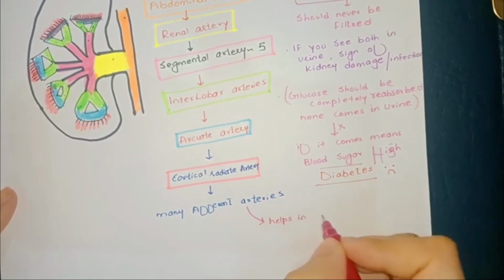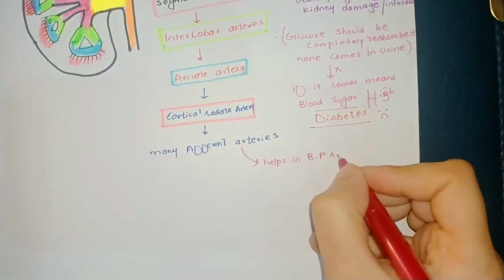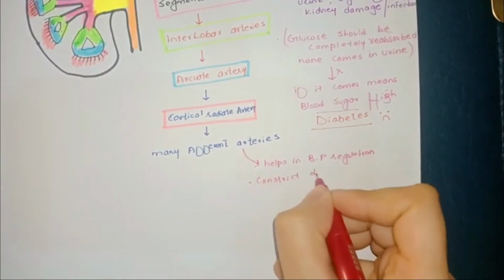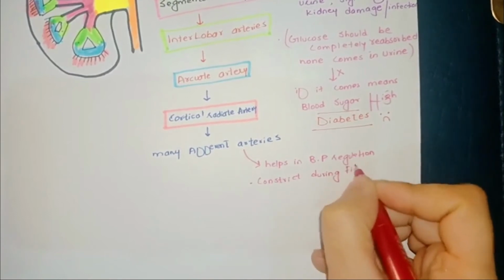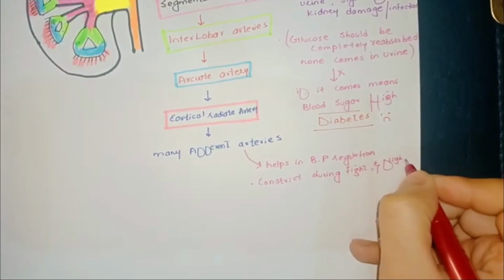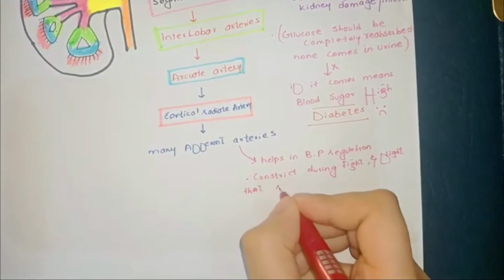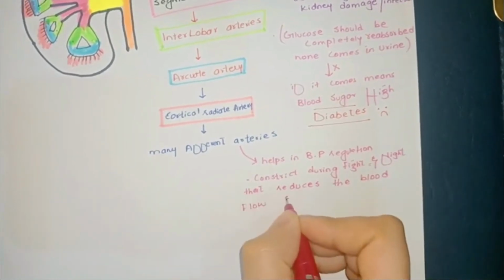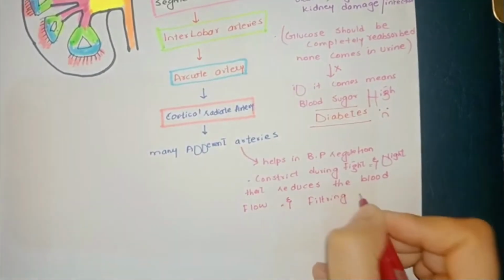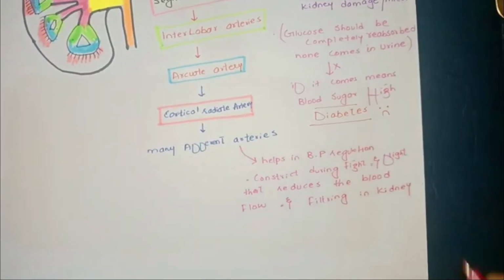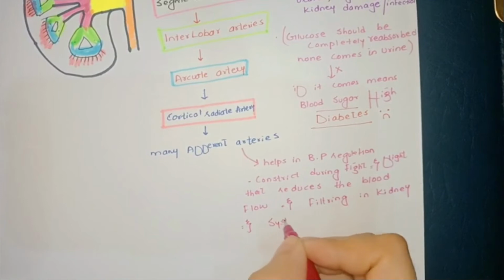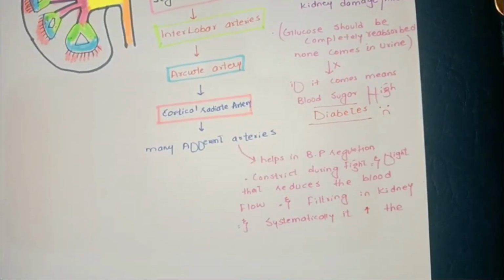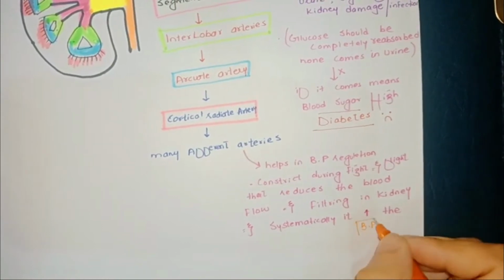Another important function is that it constricts during the fight and flight response, which reduces the blood flow and filtering in the kidney, and systemically it increases the blood pressure.